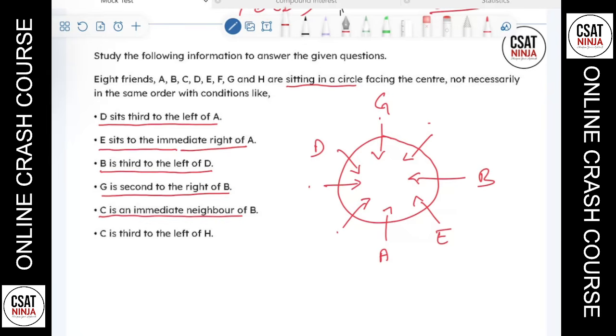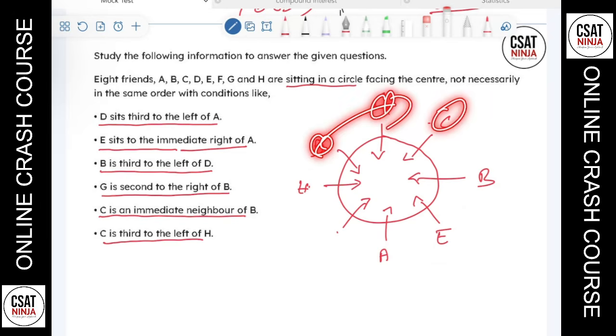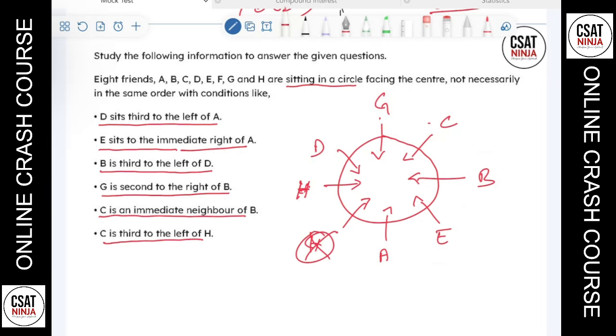C is the immediate neighbor of B. So if this is B, the left side is being filled and there's one space here. That means this should be filled by C, because the question says C is an immediate neighbor of B. Next, C is third to the left of H. This side will be the left: first, second, third. So H should be placed here. I cannot put H here because the first, second, third place has been taken by G. That's the reason I'm not putting H there.